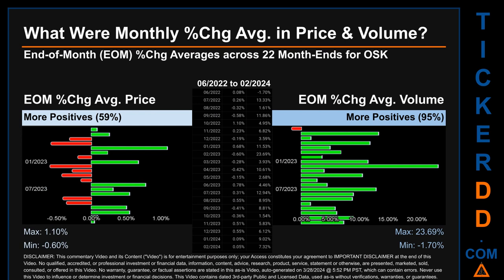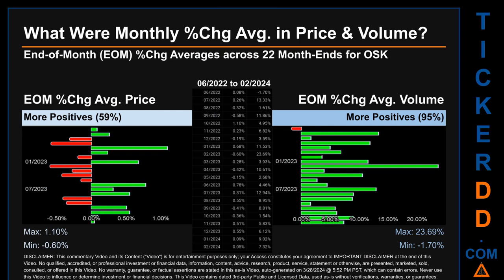What were end-of-month percentage change averages in price and volume for OSK? The monthly average of percentage change in price and in volume were calculated for each of the 22 month ends. That calculation took daily percentage changes and averaged them for each given month. If a month end came out negative, then it means that the month summarily saw a negative change.